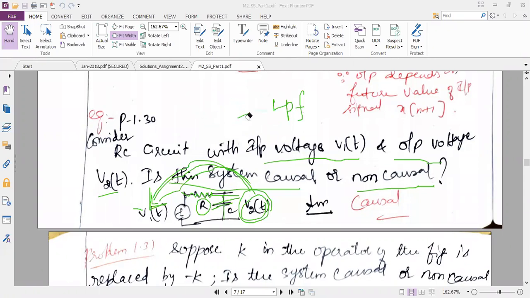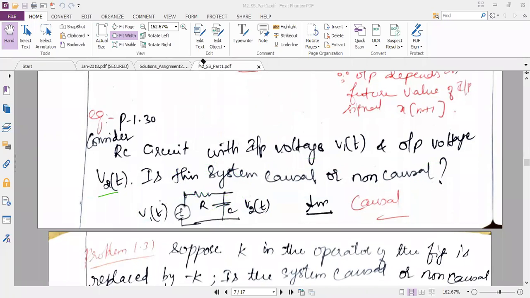Here the past input values do not matter. We need not think about whether the output depends on past input values. Directly we see the filtered output V2 of t is related to the current value of V1 of t. So there is no past or future here.